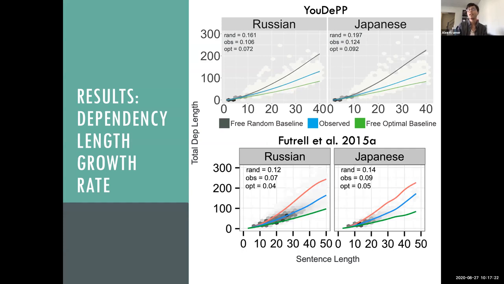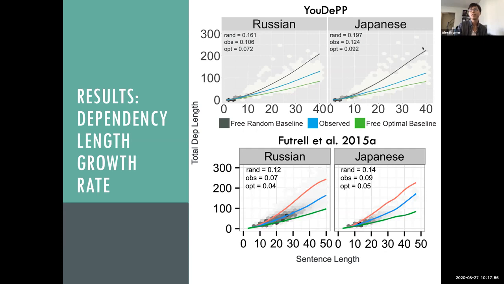So up top here, we have the data from my corpus, the UDEP corpus. And then on the bottom, we have the data from Futrell et al. 2015. The only big difference between my graph and Futrell's graph is that I've put the random baseline in dark gray here. Otherwise, it's the same with sentence length graphed against total dependency length. And so on just a quick visual inspection, we can see that Japanese is actually minimizing quite a bit more than what we saw earlier. And in fact, looks like it's minimizing more than Russian.